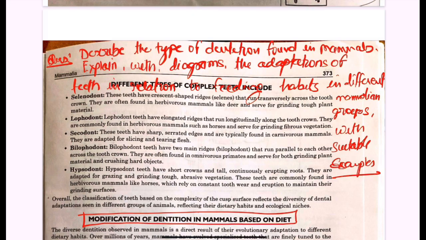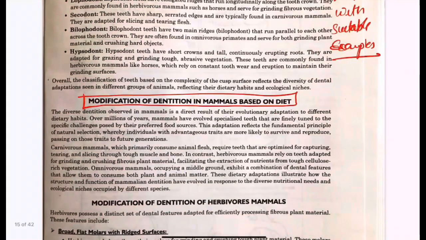There are different types of dentition. For example, on the basis of cusps, there are selenodont, lophodont, cecodont, bilophodont, and hypsodont. There are other types of teeth, like diphyodont, monophyodont, homodont, and heterodont.